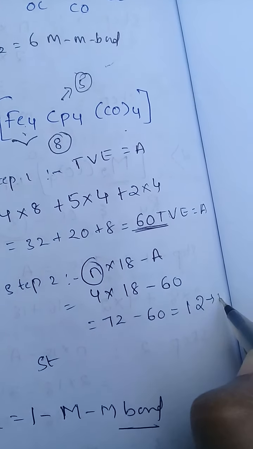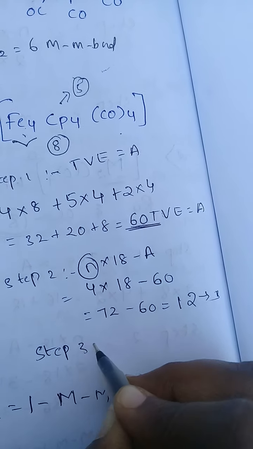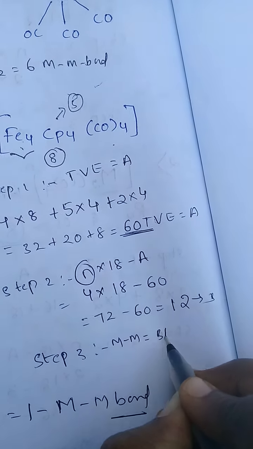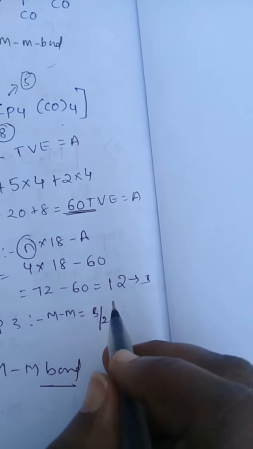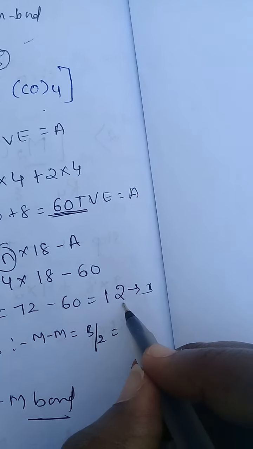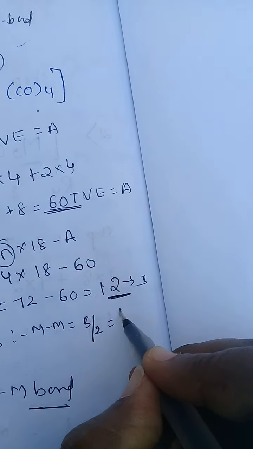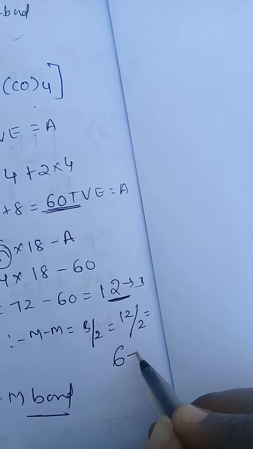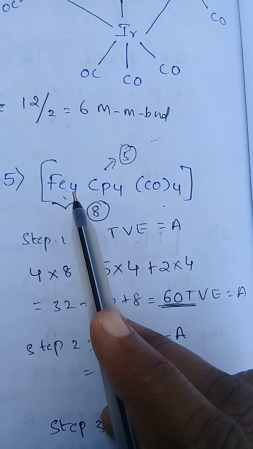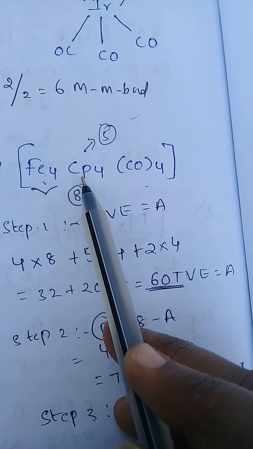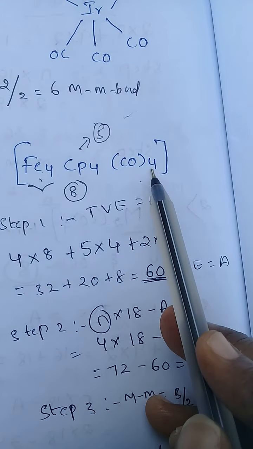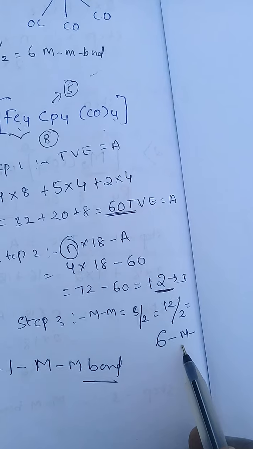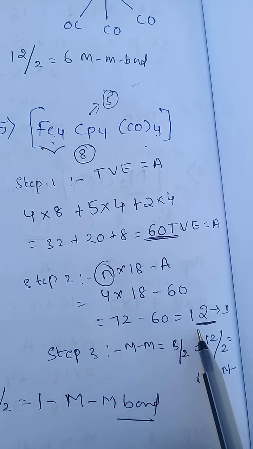This is the B. And in the third step, find metal-metal bonds. Metal-metal bonds equal to B by 2. See here what we get for B? 12. 12 by 2 equal to 6. For the iron 4 cyclopentadienyl 4 CO4 cluster complex, 6 metal-metal bonds are present.